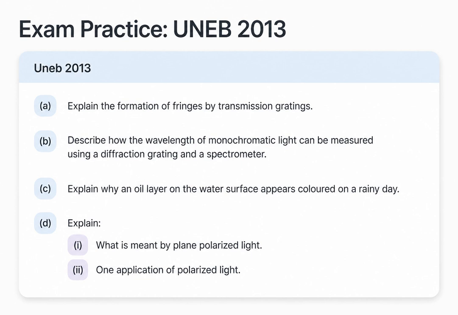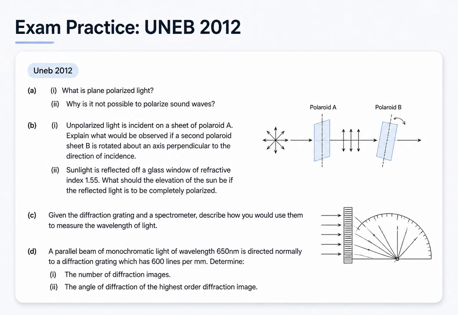It also asks you to explain the real-world phenomenon of colored oil layers on water due to thin film interference, and to define and apply plane polarized light. For 2012, questions probe why sound, a longitudinal wave, cannot be polarized unlike light. You must predict observations when rotating a Polaroid sheet and calculate the sun's elevation for complete polarization using Brewster's angle. The paper again asks for the spectrometer experiment description and includes a calculation for the number of diffraction images and